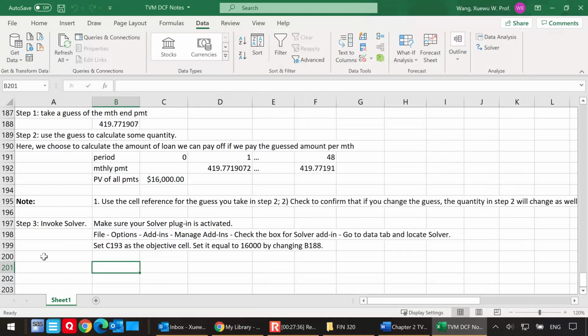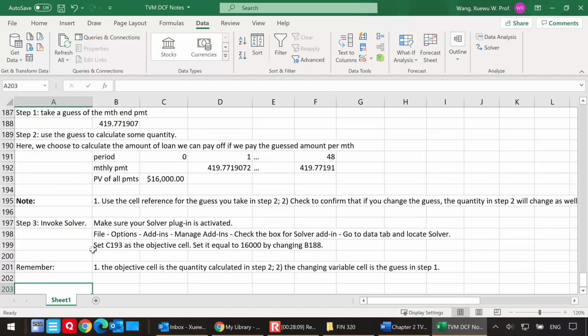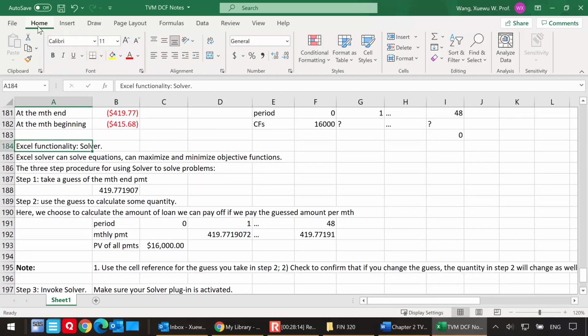Okay, so I should probably say, remember, the objective cell is the quantity calculated in step 2. And the changing variable cell is the guess it took in step 1. All right, so make sure you solve, so you don't maximize, you don't minimize. All right, so this is a very good place for me to talk about Excel Solver. Actually, I should probably make this bold.